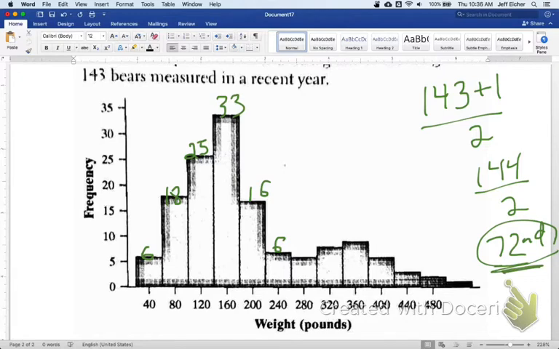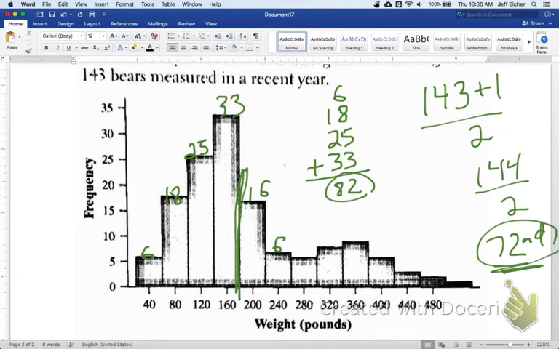We're looking for the 72nd bear weight. So we have 6, and then 18, that's 24 so far, plus 25, that's about 50-ish, plus 33. At that point, we're surely past the 72nd. That was 24, 49, 82, if I added right. So 82 bears have weights to the left of this line.